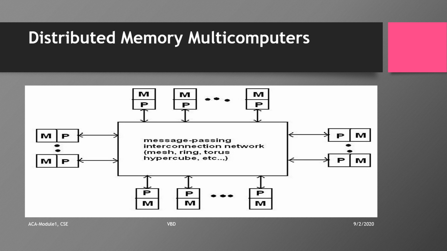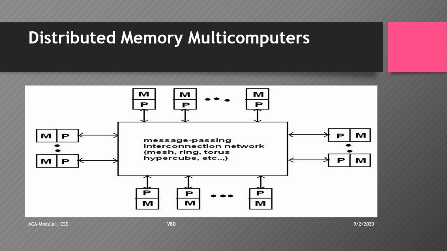It can be of different types. It can be a mesh, a tree, a ring, or a hypercube. All these are the various static network topologies used for constructing a multi-computer. Each node is an autonomous computer consisting of one processor, a local memory, and sometimes it can have disks or input-output peripherals. The message passing network provides a point-to-point static connection among the nodes.